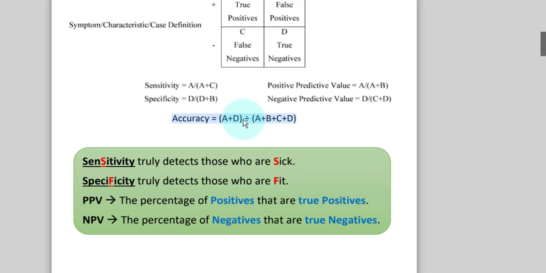A test which is specific but not sensitive, that means it is done only for a single disease, to specify that single disease. That means all other diseases cannot be detected by that test. What a waste of energy and time. A test should be accurate. That means it has to be highly sensitive as well as highly specific. And very rarely are there tests which are highly sensitive as well as highly specific.